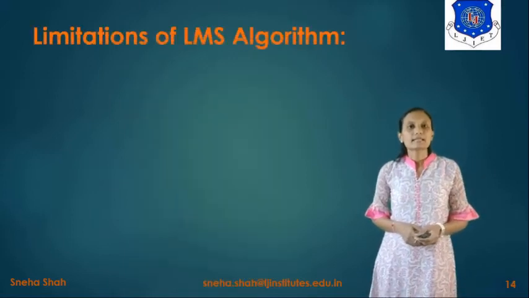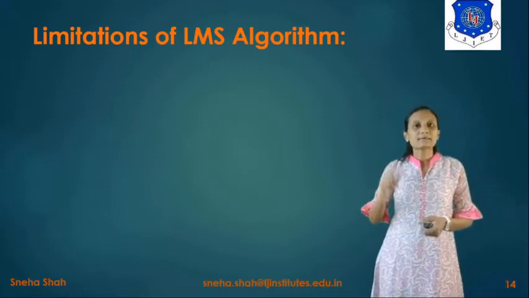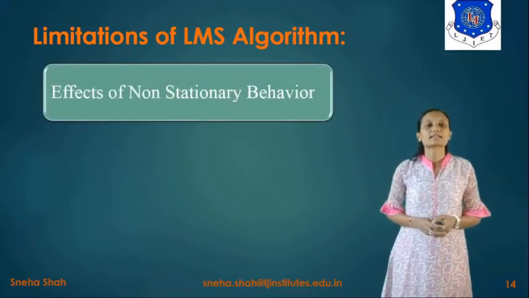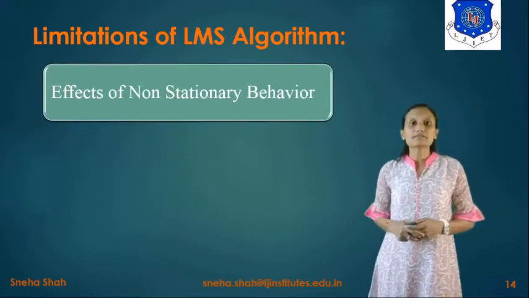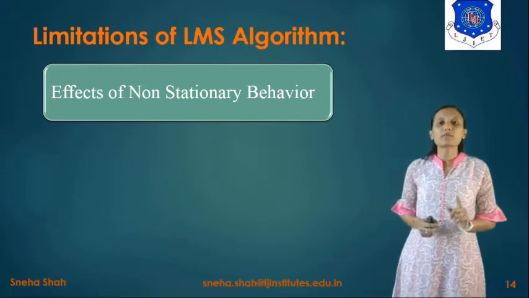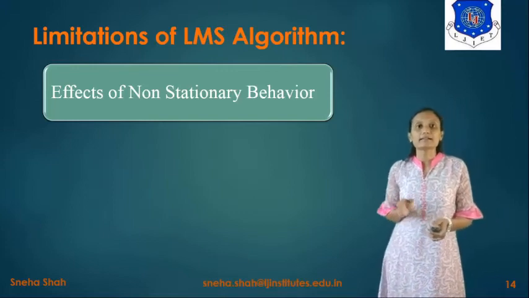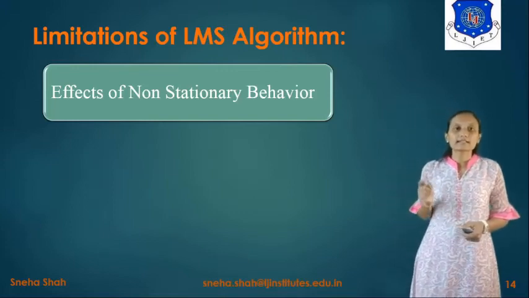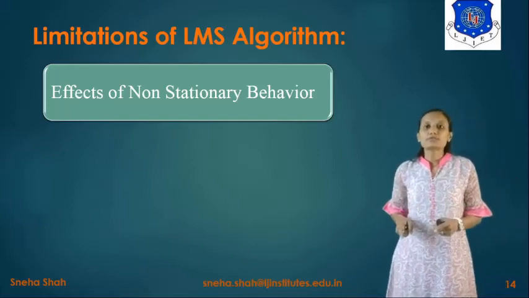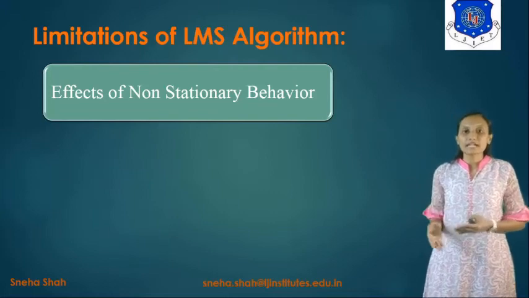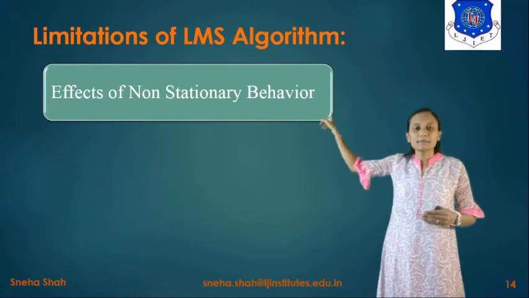Now the next topic is the limitations of this LMS algorithm. There are some limitations of this LMS algorithm also. The first limitation is the effect of non-stationary behavior. What is the meaning of this? First of all, what is stationary? Stationary means fixed, so it will not change with any other parameter. And if we say non-stationary, it means it changes with time. As you know, the value of the weight vector is always changing with time, so it gives the non-stationary behavior.